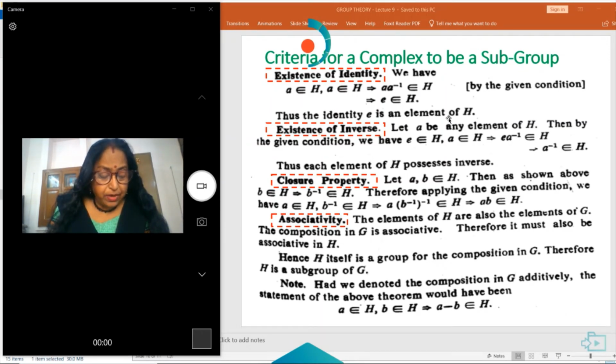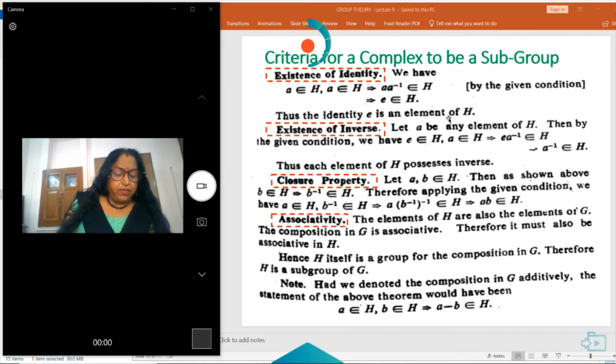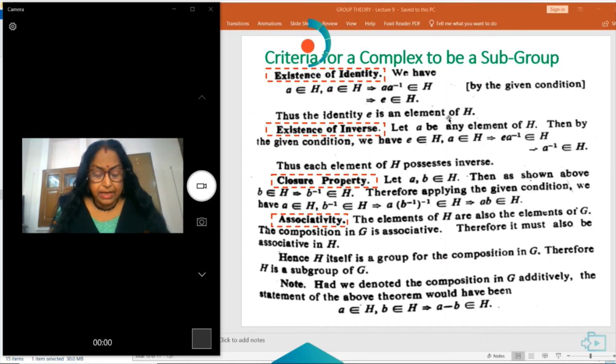Now, existence of inverse. Because a is an element of H, by the given condition e belongs to H, a belongs to H implies e a inverse also belongs to H. This implies a inverse belongs to H. So if a belongs to H, this implies a inverse also belongs to H.